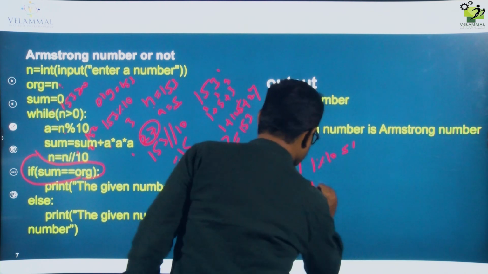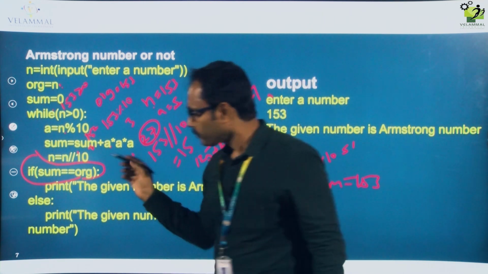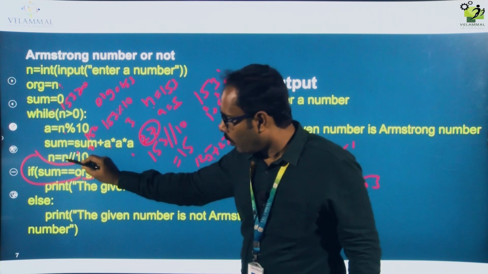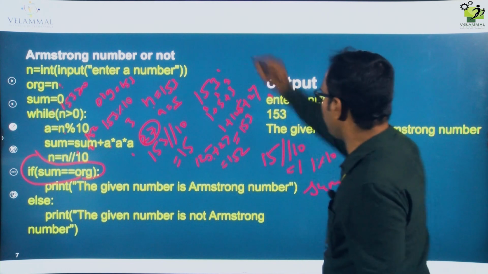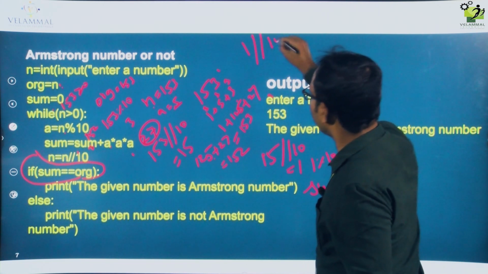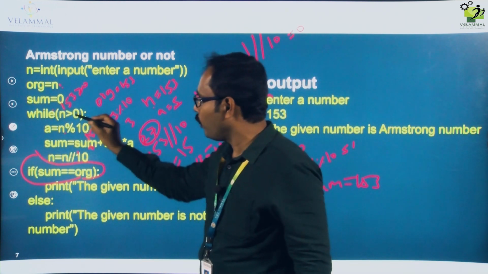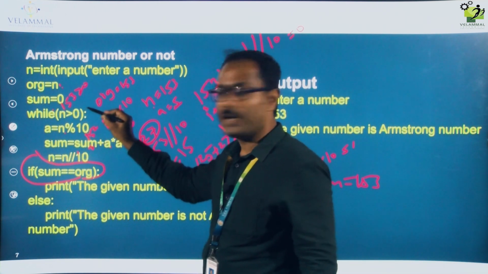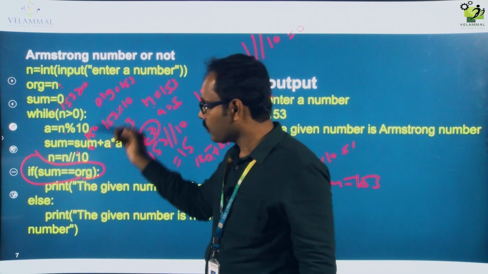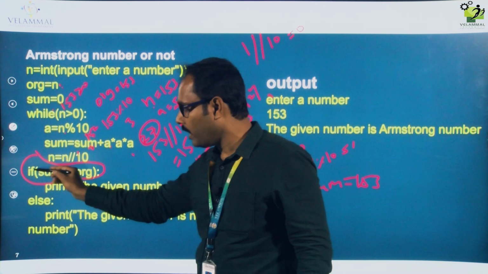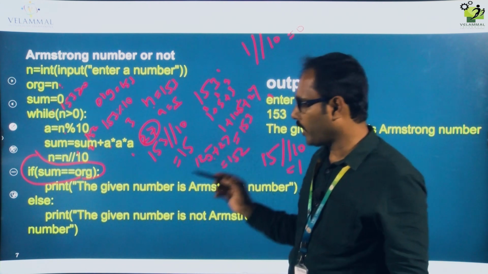Sum value is 153, right. And now 1 floor division 10. What is the value? 1 floor division 10 is equal to 0, right? So again it will go to the same while loop, 0 greater than 0, the condition becomes false, so it will come out of the while loop. So that's it, it will come to the if that is outside the loop.